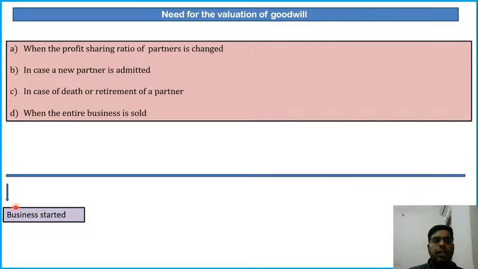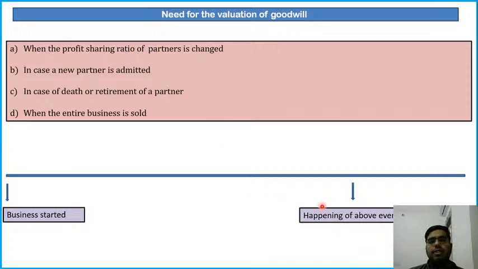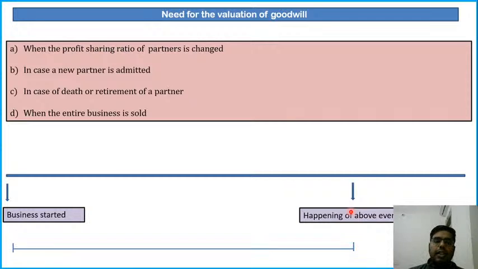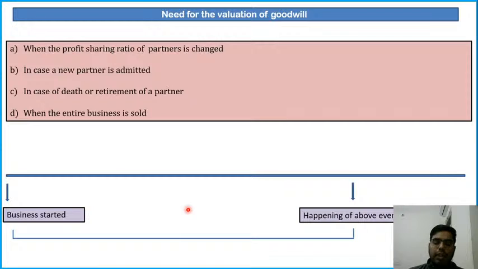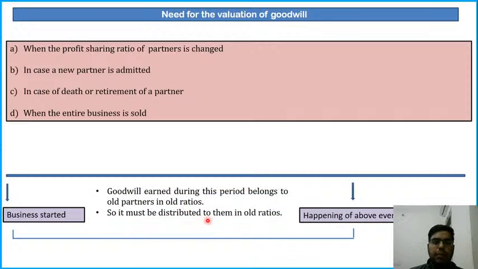So on this particular date, the business started, and on this date, the event happened. Which event? The four events, any of the four events. On this date, the profit sharing ratio changes, or on this date a new partner is admitted, or on this date an old partner dies or retires. Then the goodwill that was earned between this period belongs to the old partners.